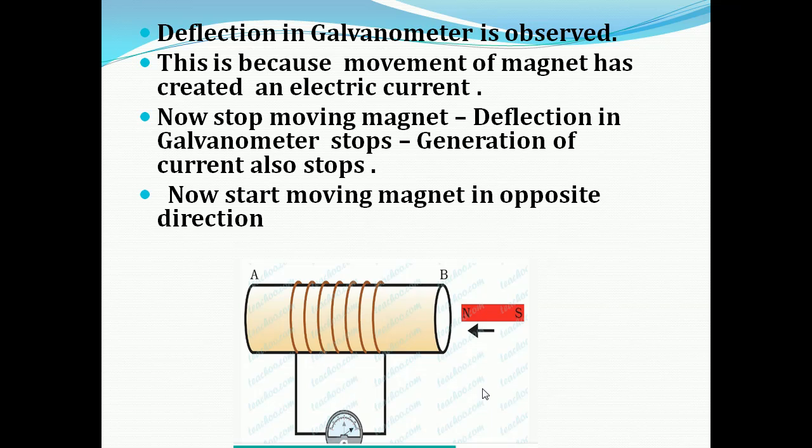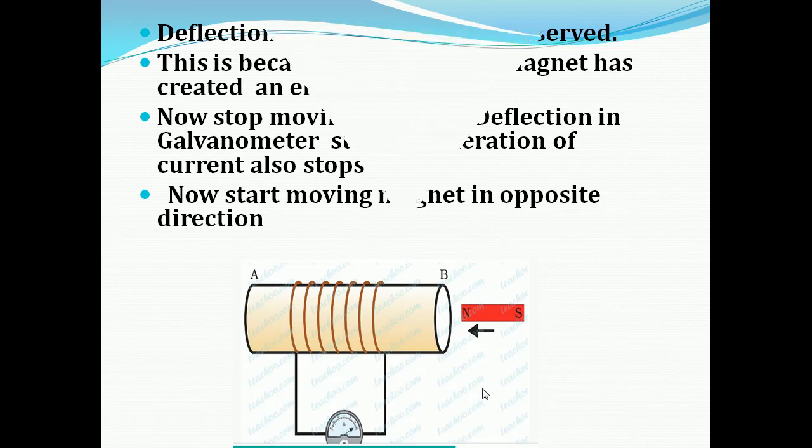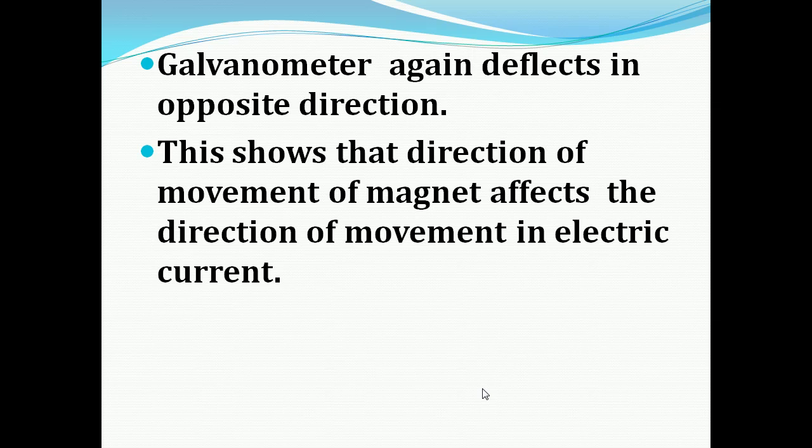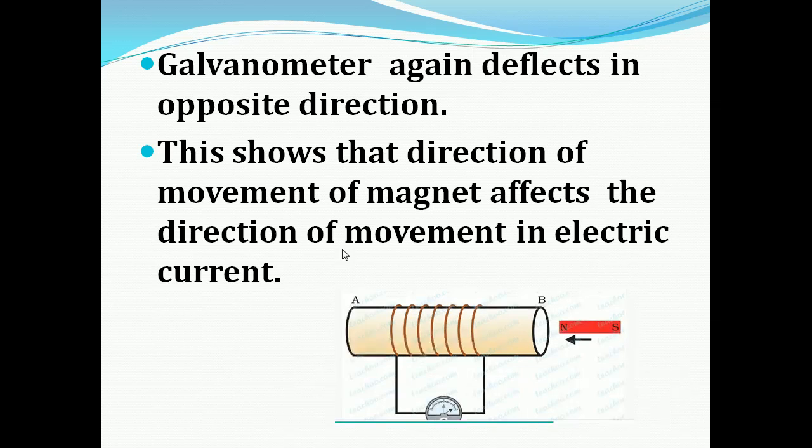Now start moving the magnet in the opposite direction. When we move the magnet in the opposite direction, the galvanometer again deflects in the opposite direction. This shows that the direction of movement of the magnet affects the direction of the electric current.